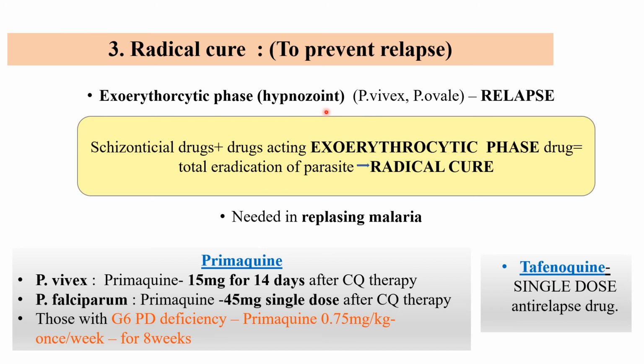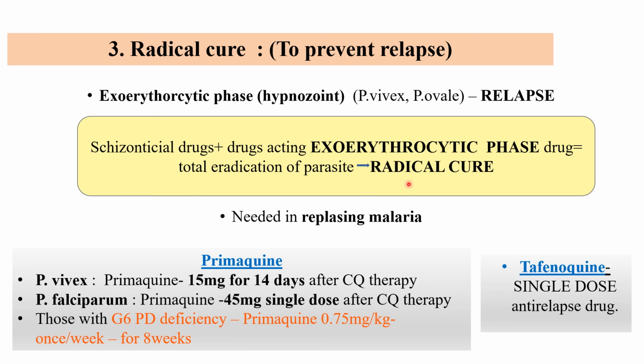After the red blood cell development, a few of the schizonts convert into hypnozoites and they survive and escape the drug used for the treatment of malaria. This exoerythrocytic phase exists in P. vivax and P. ovale types of plasmodia. In these two cases, there are chances of relapse. So schizonticidal drugs that give the clinical cure, plus a drug acting on the exoerythrocytic phase, will result in total eradication of the parasite from the human blood. This is known as a radical cure.